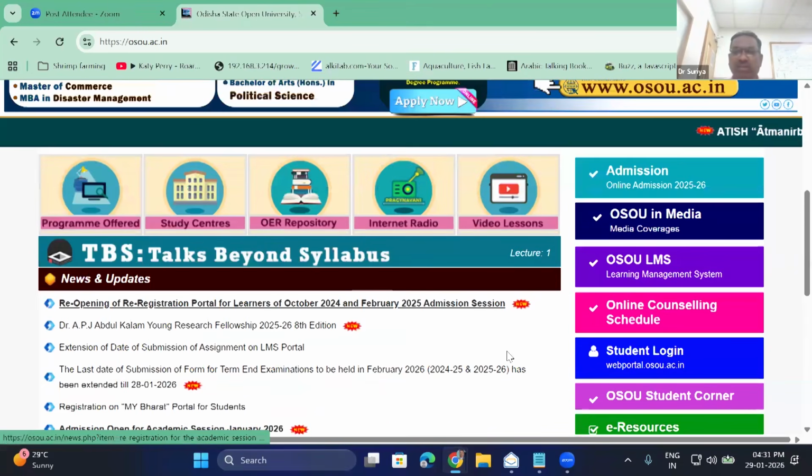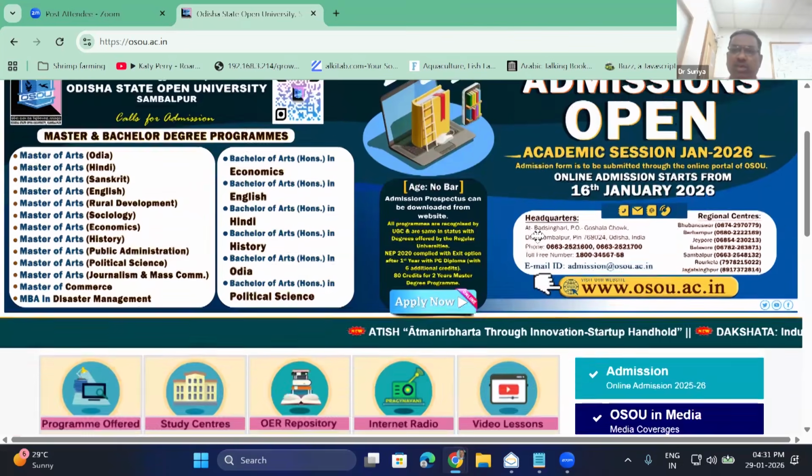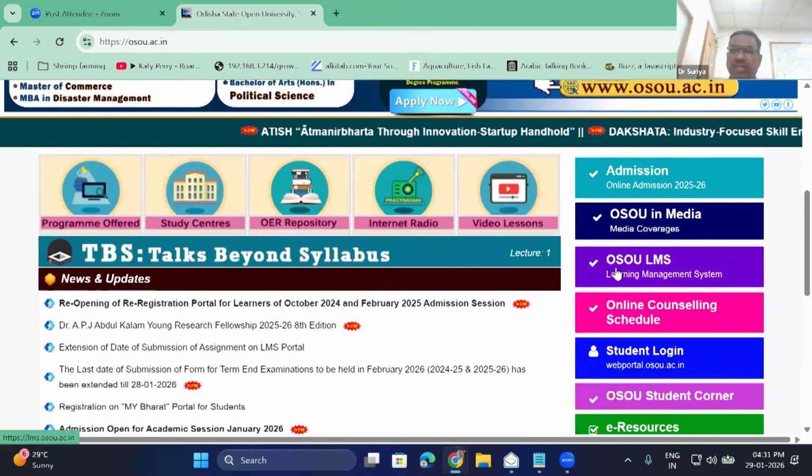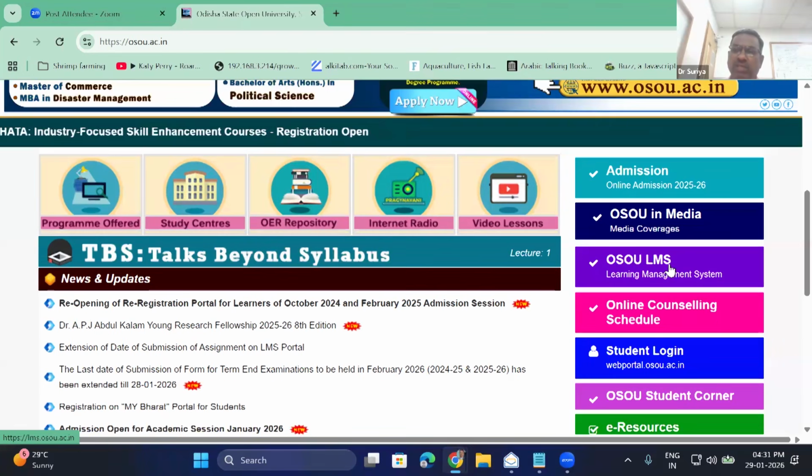Now, where to submit the assignment in the portal? That is a confusion happening for many students. I'll slowly scroll here. You can see there is something called OSOU-LMS Learning Management System. This web portal student login is different; that is for your admit card and all those details. But right now, the university has introduced this OSOU-LMS Learning Management System, whose purpose is assignment submission.